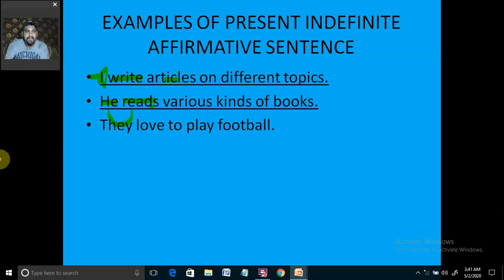Okay, then they is the plural third person, and with the plural one we are going to use a plural verb. We are not using s or es with it. That is the basic thing about the present indefinite simple sentence or affirmative sentence. Then you see the next example: she is the singular subject, she is third person singular. That is why with prefer we have used s. That is the main thing that you need to keep in mind.